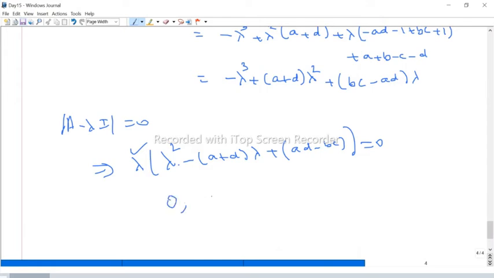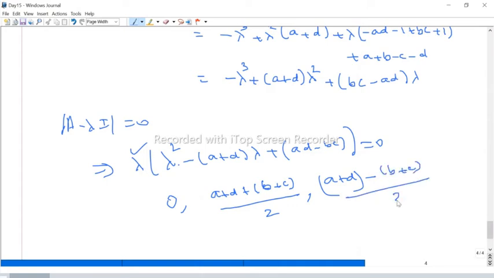So if you apply this, maybe directly I can write. Therefore 0 is one eigenvalue. Another eigenvalue is (a plus d plus or minus square root of ...) by 2, that is plus (b plus c) by 2. This is one eigenvalue. Another eigenvalue is a plus d minus (b plus c) by 2. Apply this formula, you will get this one. So these are the eigenvalues.